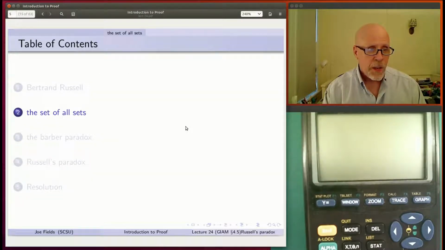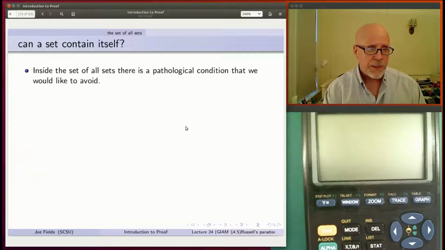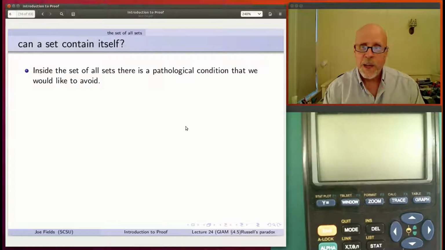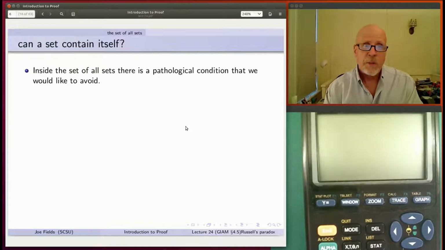Well, let's get on to the math of it. The set of all sets, that's the section title here. A simple question, really. Can a set contain itself? Now, if I mean contain in the subset or equal sense, of course it can. Every set contains itself that way. But this is as an element. Can a set be an element of itself?